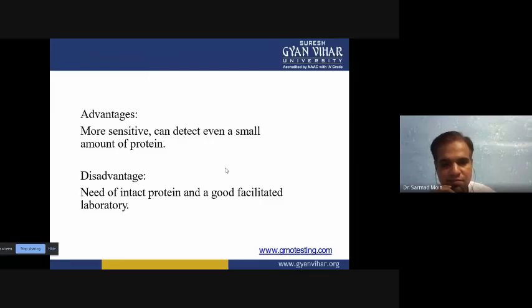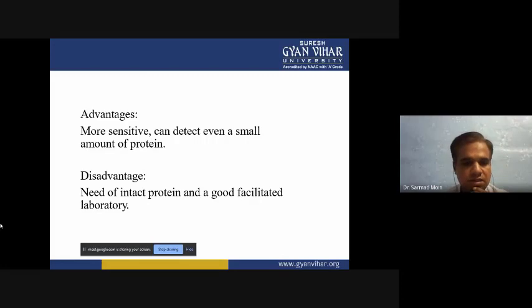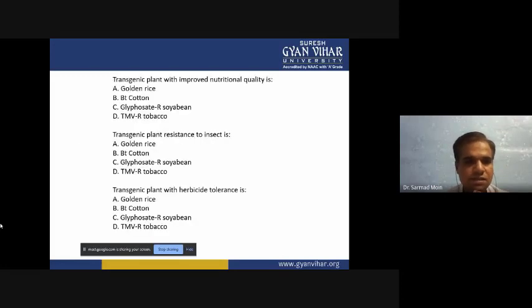So this is how genes in transgenic animals and transgenic plants can be detected, at various levels. You can detect the DNA, you can detect the mRNA, and you can detect the protein using various advanced techniques. So these are the disadvantages. Now we'll see some important questions on this topic.